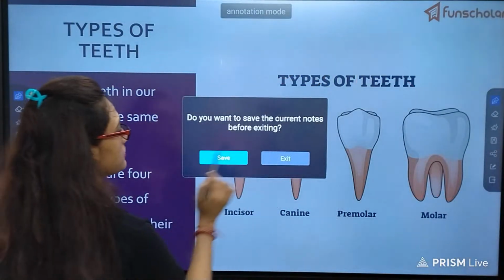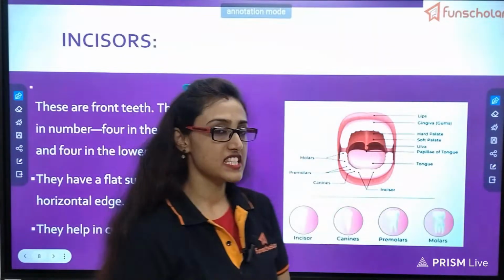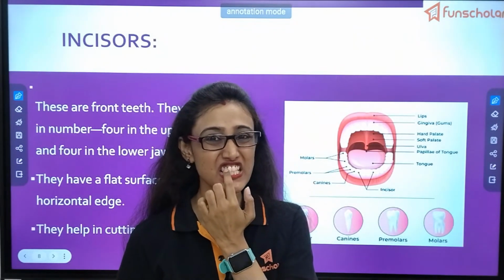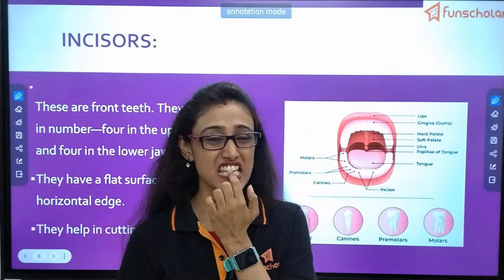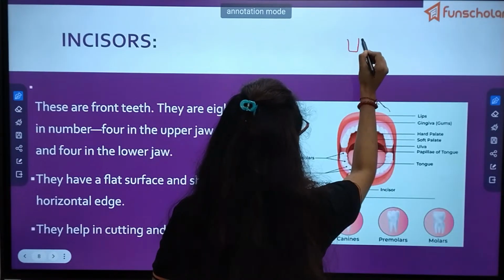Now let us move further. Incisors. Which teeth are the incisors? See, if I show my teeth, 1, 2, 3, 4, 5, 6, 7, 8. The first four teeth like this.